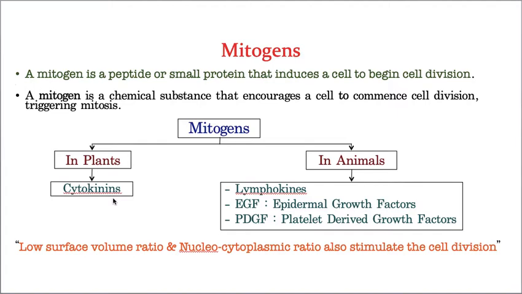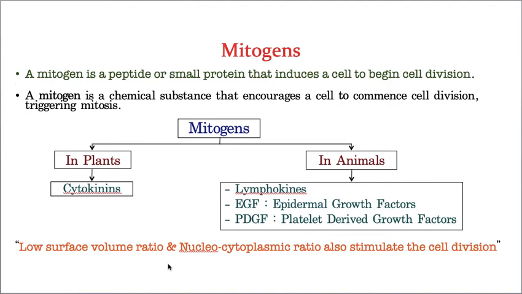There I'll definitely discuss it. Whereas in animal cells, the mitogens are lymphokines, EGF, meaning epidermal growth factor, and PDGF, that means platelet derived growth factor. So these are the various mitogens of animal cells, whereas cytokinin is a mitogen of plant cells. Hope you understood the meaning of mitogen and the different types of mitogens.